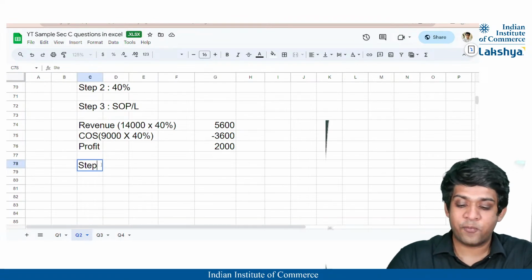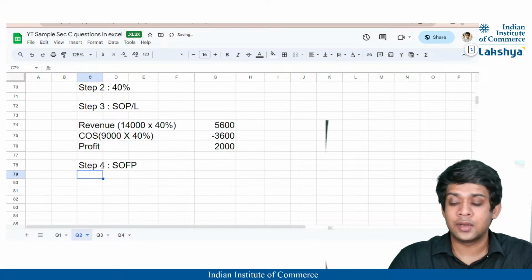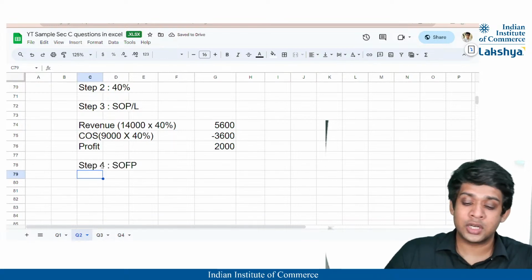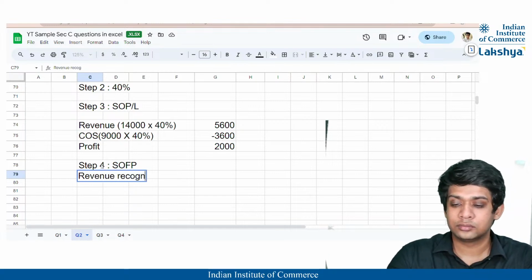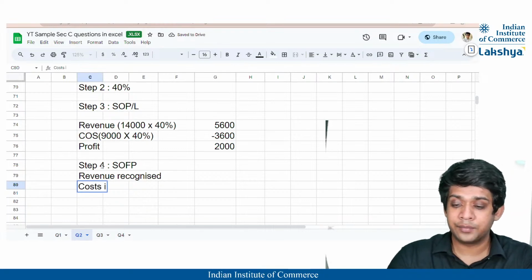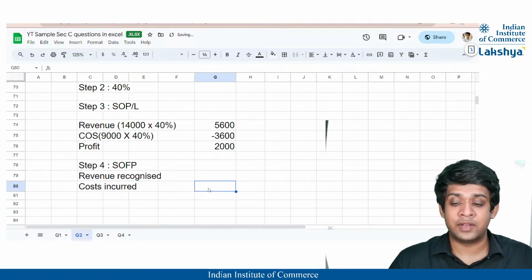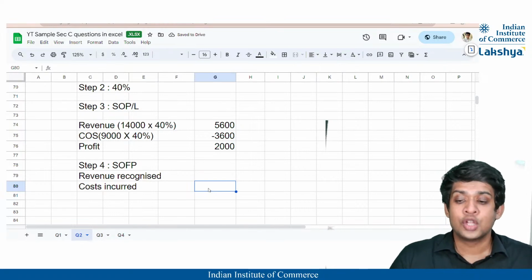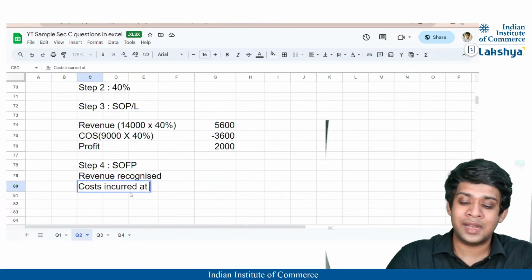Now the last, that is step 4, that is calculation of the statement of financial position, whether it is a contract asset or a liability, right? So for our statement of financial position, whatever is the revenue recognized is nothing but the cost incurred to date, right? Why do we consider it as revenue recognized? That is because we assume that the project is going to be profitable. We are expecting the project to be profitable. So whatever costs we have incurred to date on this project, those are going to be recoverable.